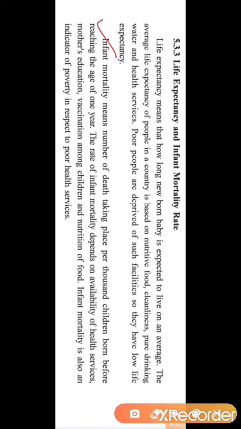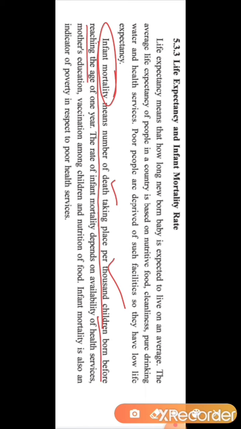Infant mortality rate. First of all, you should know the meaning of mortality rate. Mortality means death rate, and here it is about infants. Infant means child. Infant mortality means the number of deaths taking place per thousand. Infant mortality rate is counted per thousand children born, before reaching the age of 1 year.